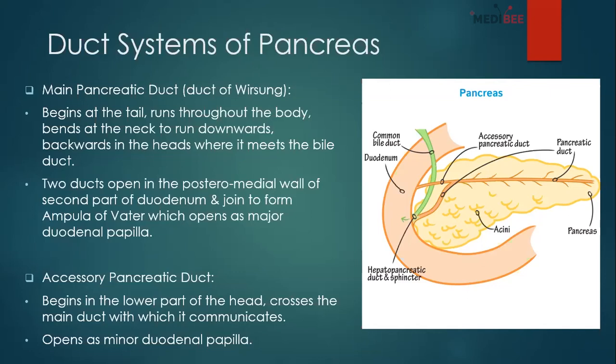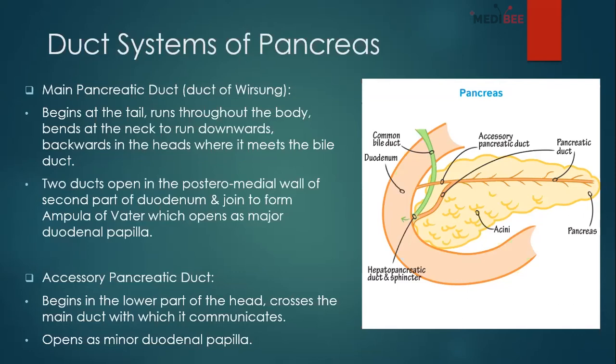So if we come again, the main pancreatic duct begins from the tail of the pancreas, goes throughout the body, enters the neck, and from the neck goes downwards to the head, where it meets the bile duct. Both of them separately open into the posterior medial wall of the second part of the duodenum, form the ampulla of Vater, and open as the major duodenal papilla.